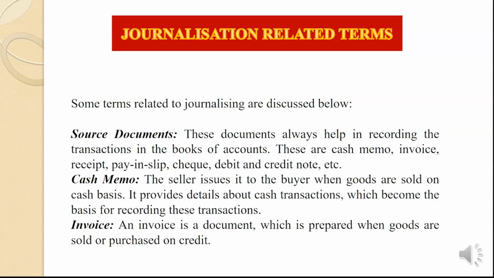That is, invoice is one of the documents. This document is prepared when goods are sold or purchased on credit. A sales invoice is prepared to record credit sales. It contains information like name of the party to whom goods are sold, total amount of sales, and description of the goods sold. This is prepared in triplicate by the seller. The original copy is sent to the buyer. The second copy is sent to the accounts section, and the third copy is retained by the sales department.